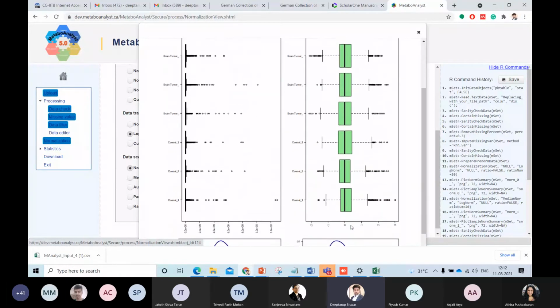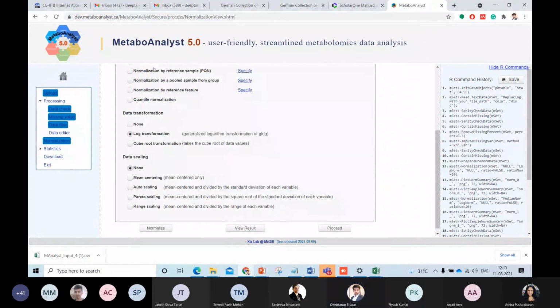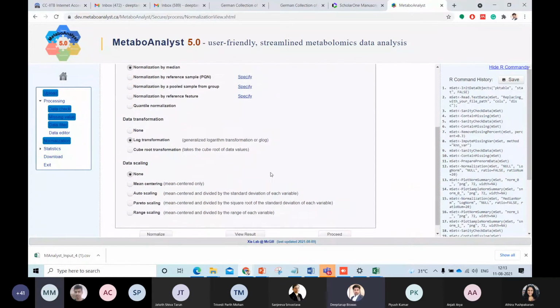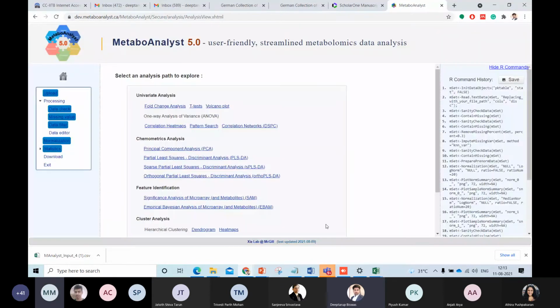will show that the normalization has been done properly, and now your data is ready to go ahead. That means the normalization has helped you to deal with the run-to-run variation. So once this part is done, we will proceed, and now your data is ready for any analysis that we can take forward.